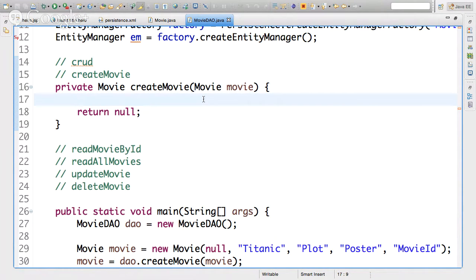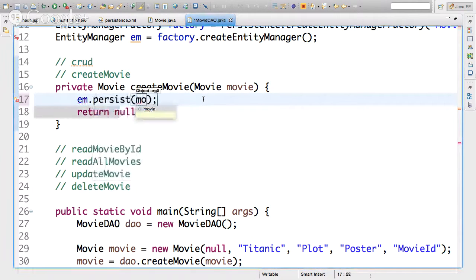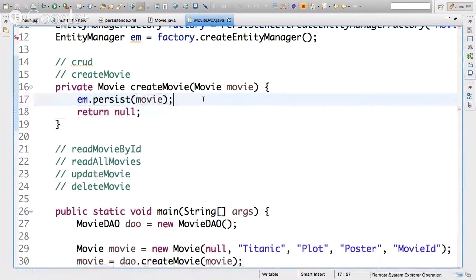We need to execute the query, and finally we're done. Well, here, the only thing you need to do is em.persist(movie). That's it. That's all you need, and it makes it into the database.